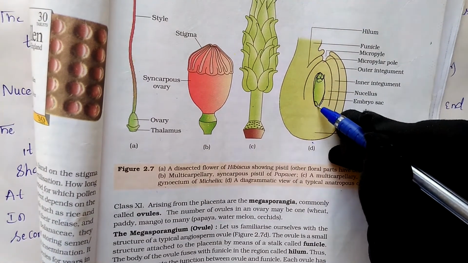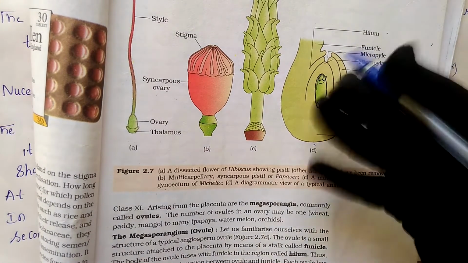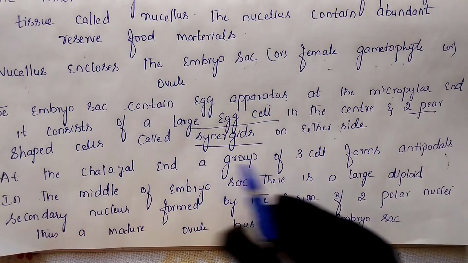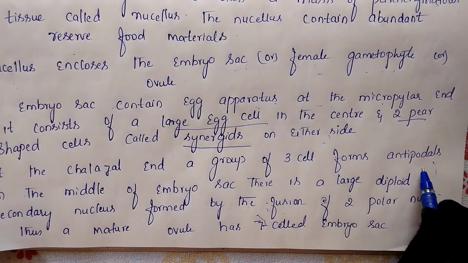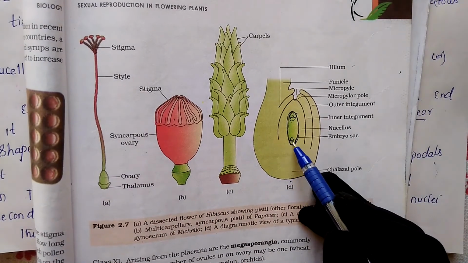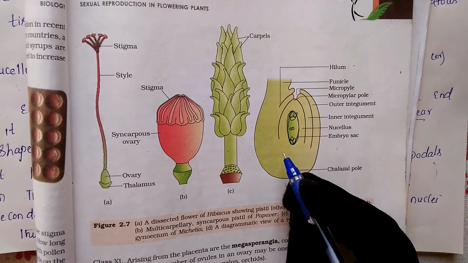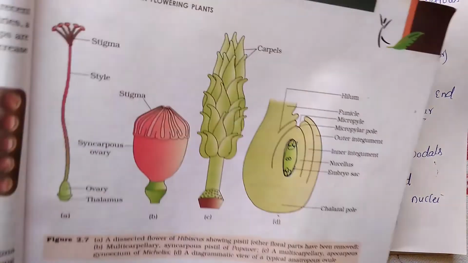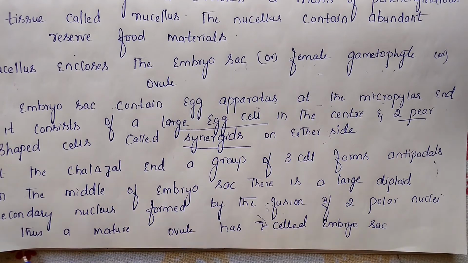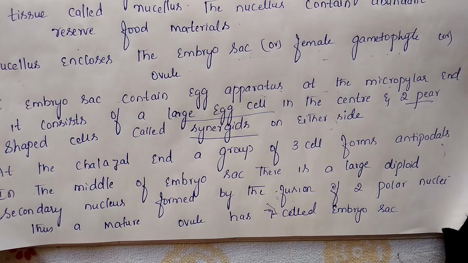Next, opposite to that, what does it contain? Three antipodal cells come here. They didn't mention it here; briefly they mentioned it on the next page, embryo sac structure. The chalazal end of this group has three antipodal cells. In the chalazal end the antipodal cells will be present, and in the middle we will find the two polar nuclei, which we call the secondary nucleus. Later, the fusion of the two polar nuclei matures into a 7-celled embryo sac. The 7-celled embryo sac will be formed here.